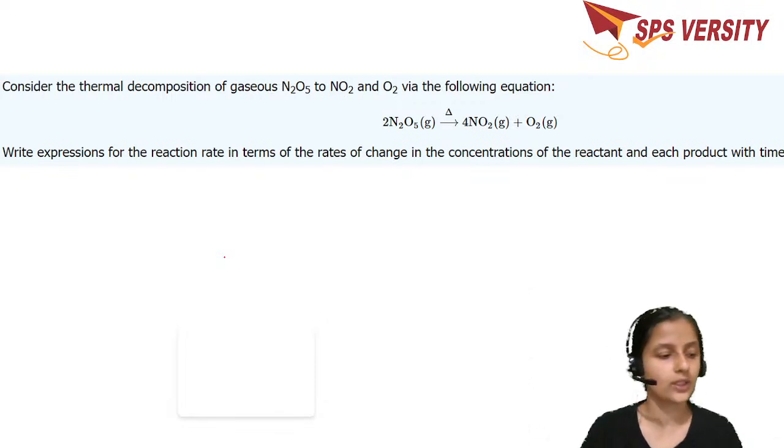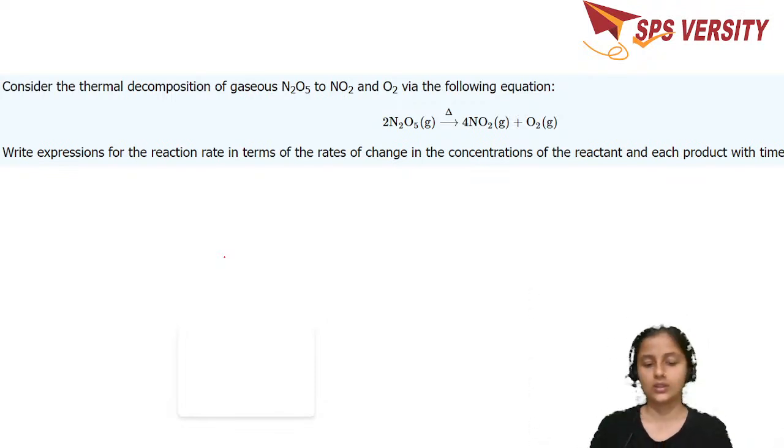So we have a question over here. Consider the thermal decomposition of gaseous N2O5 to NO2 and O2 via the following equation. That's 2N2O5 on heating, that's going to give you 4NO2 plus O2. Now write the expression for the change. What is that?